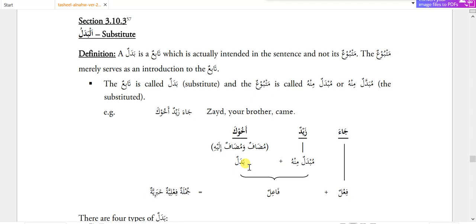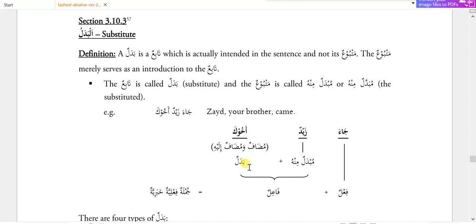In badal, the second word is either the first word itself or somehow related with the first word. For example, I have written two words, and both words are either the same or they are somehow related with each other.